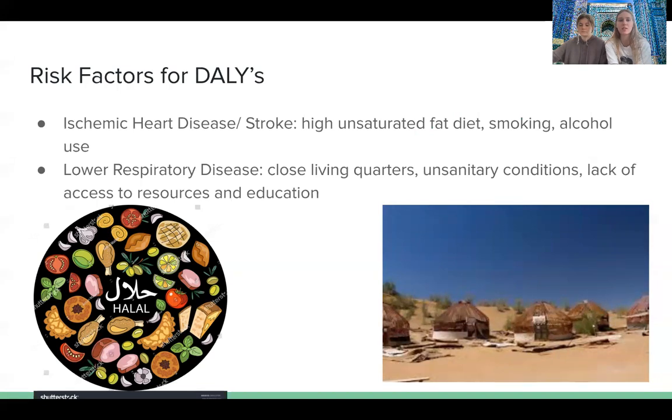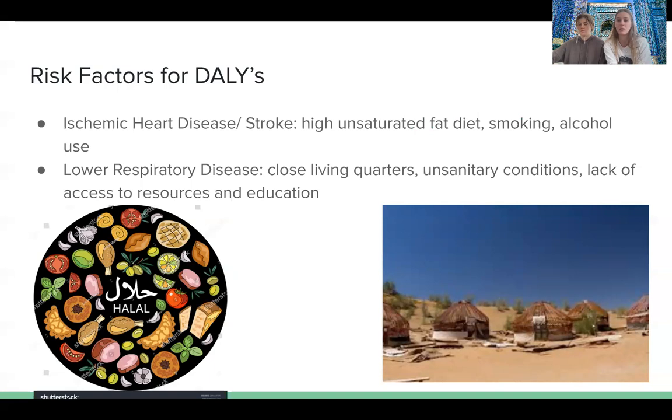A risk factor contributing to lower respiratory disease is the close living quarters. Their cities are very heavily congested, and whole families are living together in small apartments with unsanitary conditions.